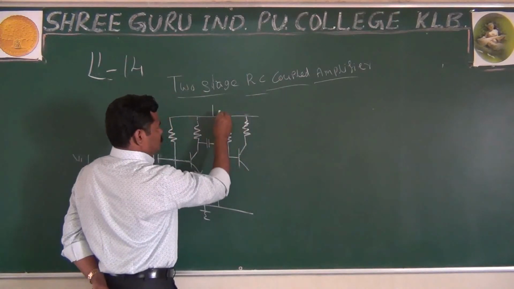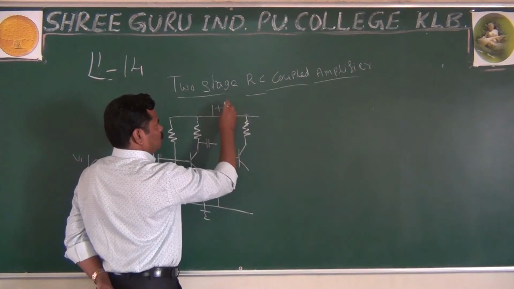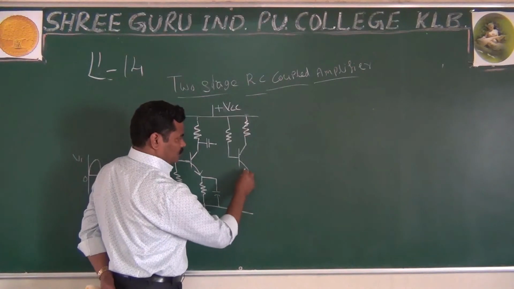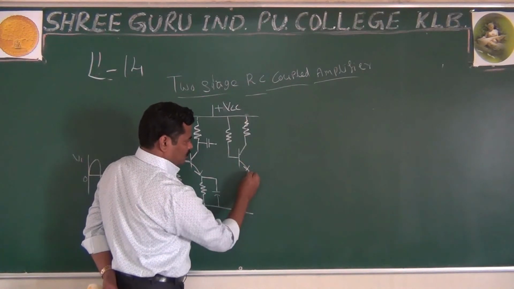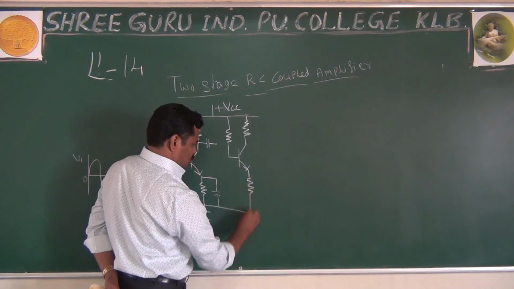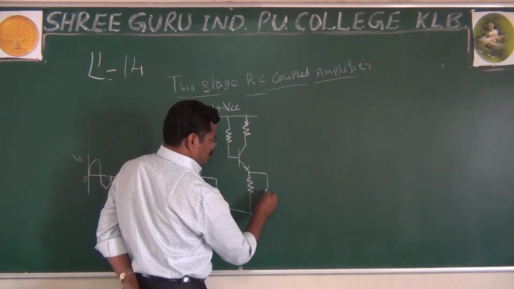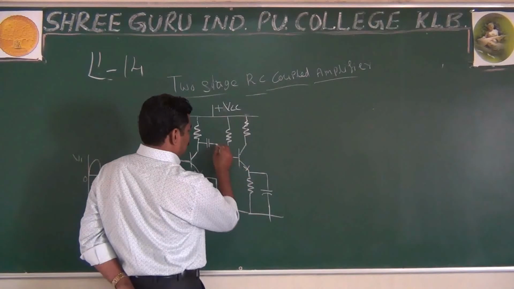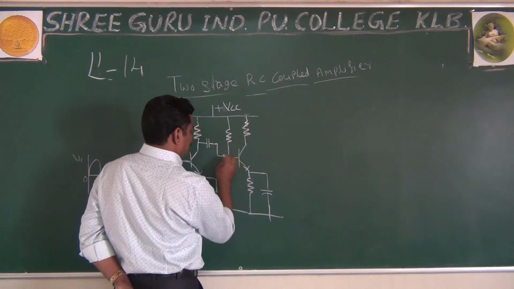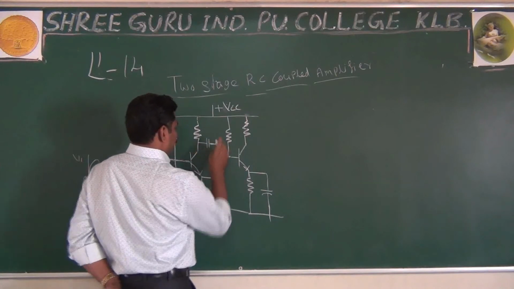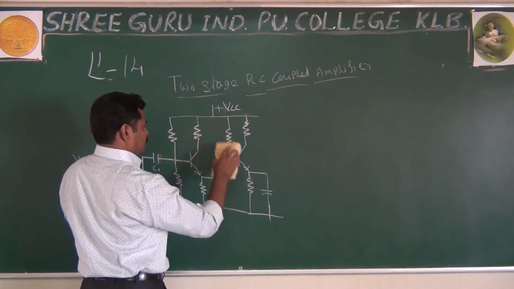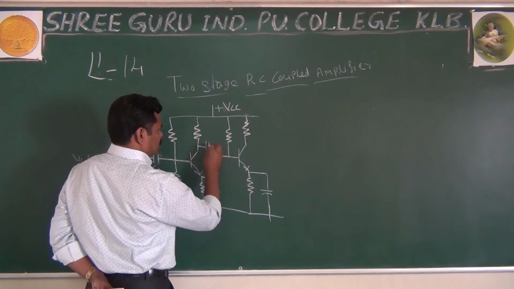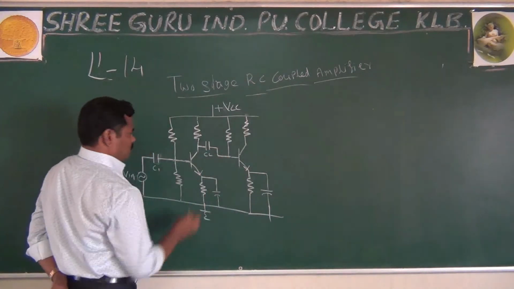Both the amplifiers are connected to the common positive VCC. We are using two CE amplifiers, and we are connecting one stage to another stage by using the CC, which is nothing but the coupling capacitor.